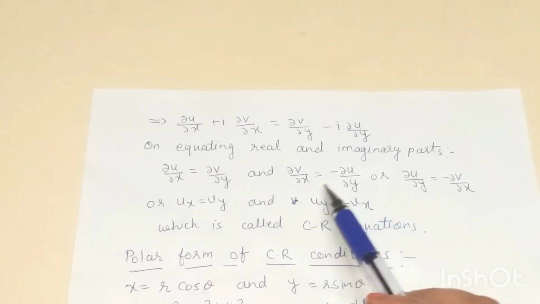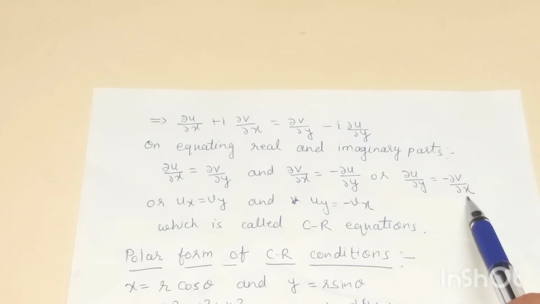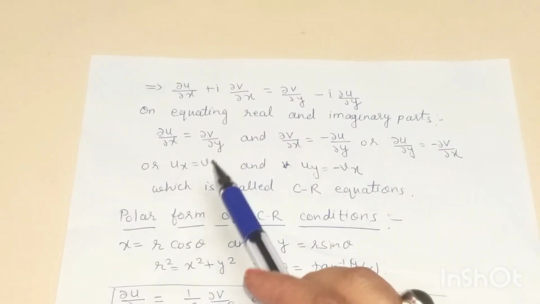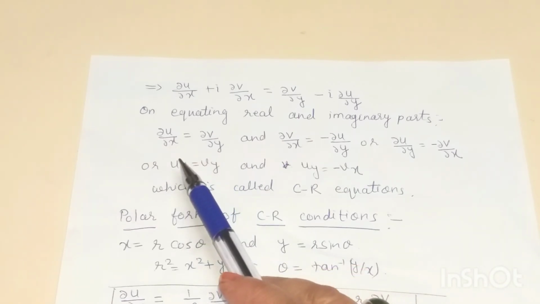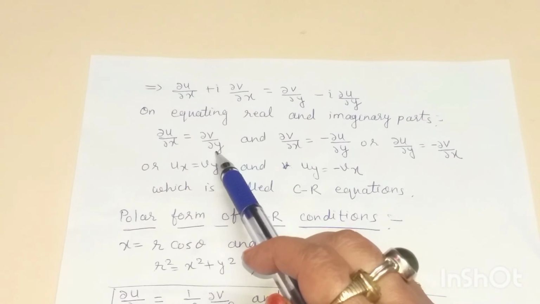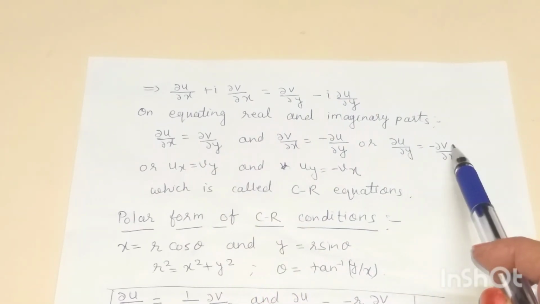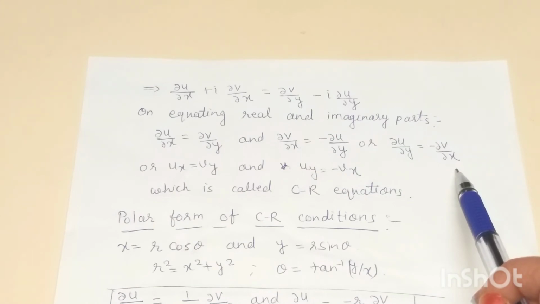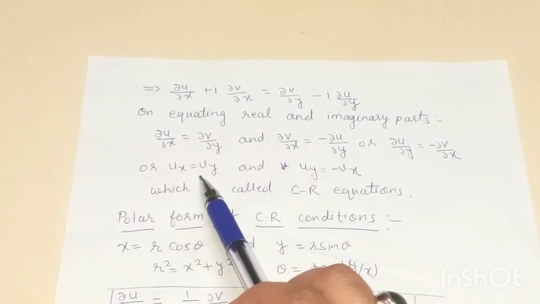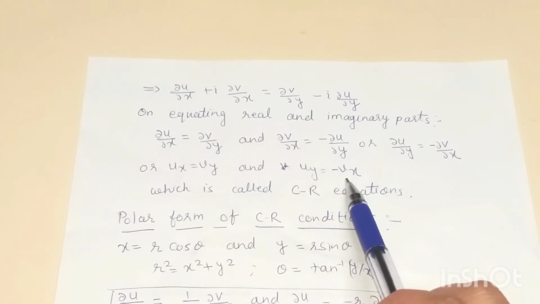We can write this term as del u by del y is equal to minus del v by del x. So now we get two conditions: del u by del x is equal to del v by del y, and del u by del y is equal to minus del v by del x. Or we can write ux is equal to vy, and uy is equal to minus vx.